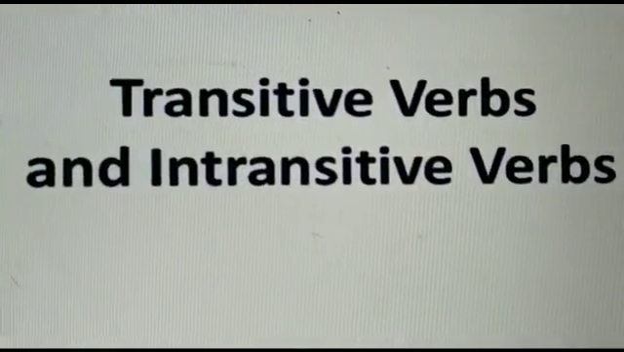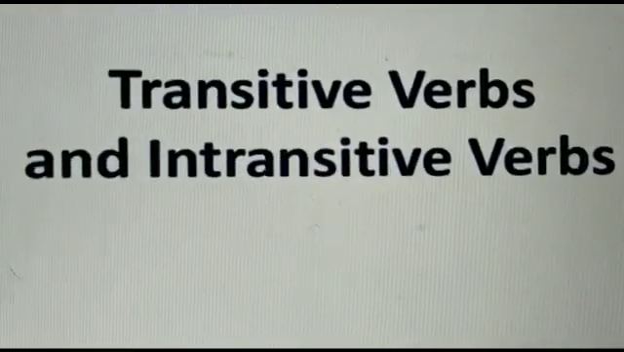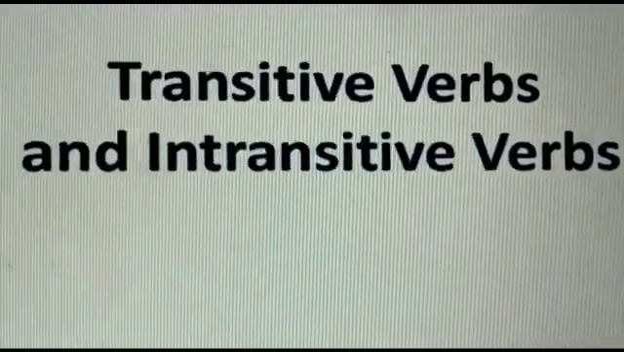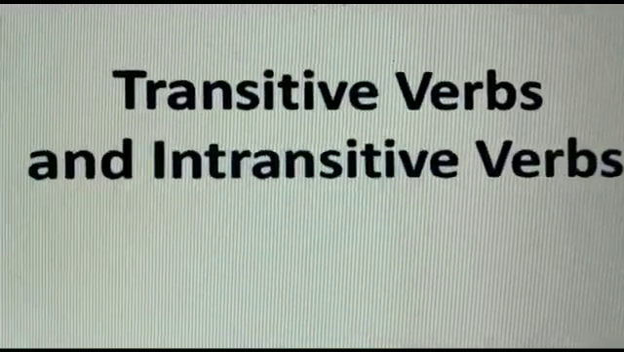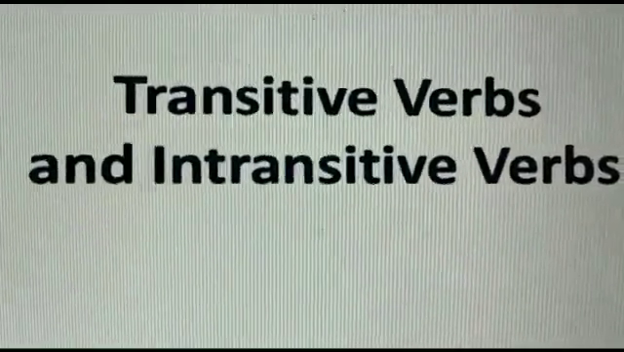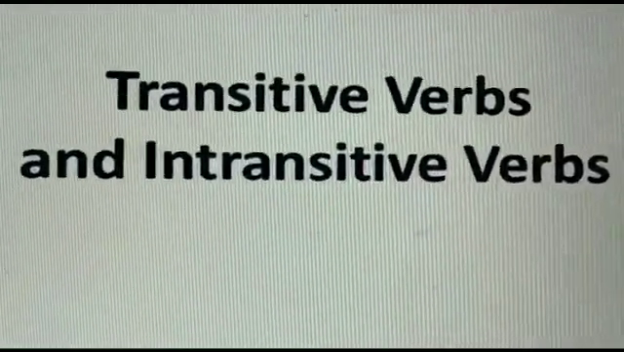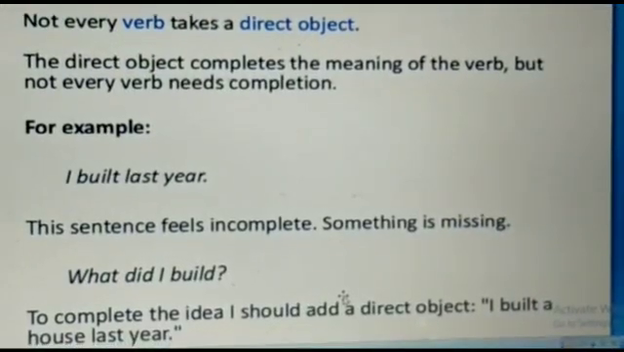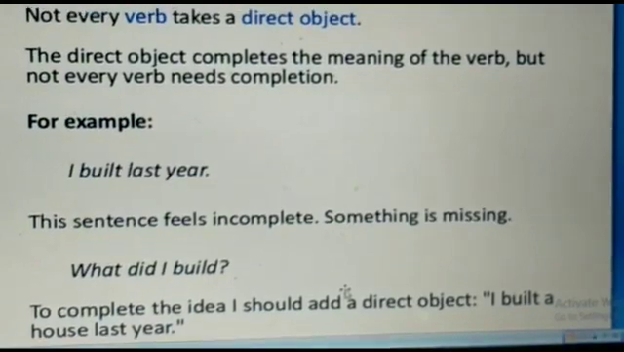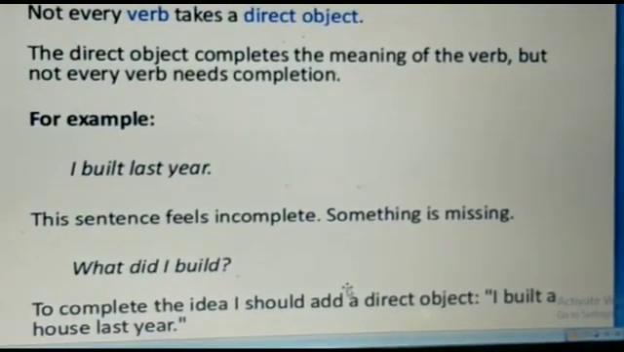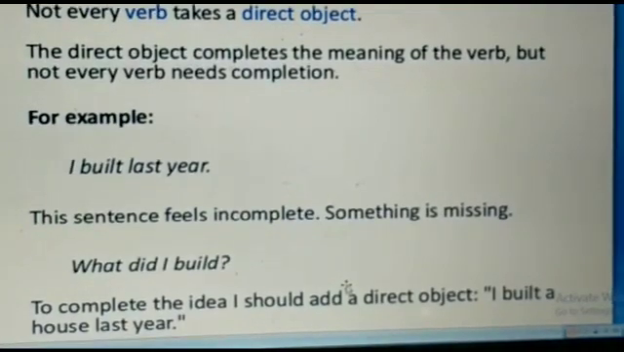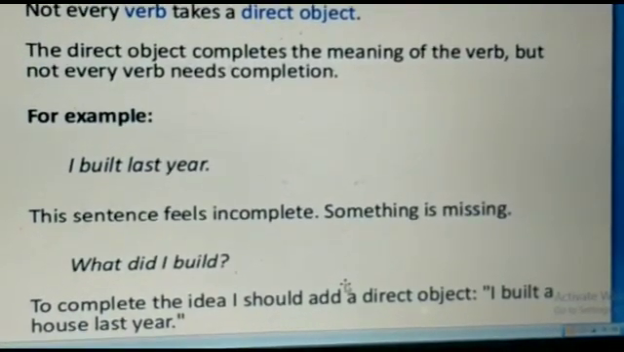And the next topic that you have in your book is transitive verbs and intransitive verbs. A transitive verb always takes an object while an intransitive verb does not take an object. Let us go through some examples to understand the concept. Not every verb takes a direct object. The direct object completes the meaning of the verb, but not every verb needs completion.